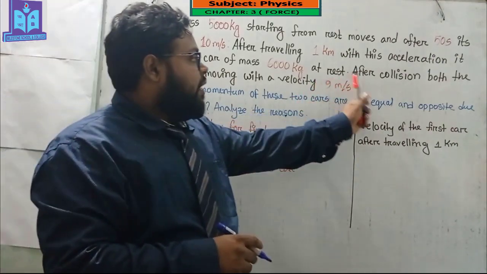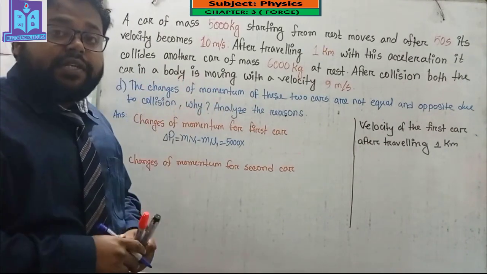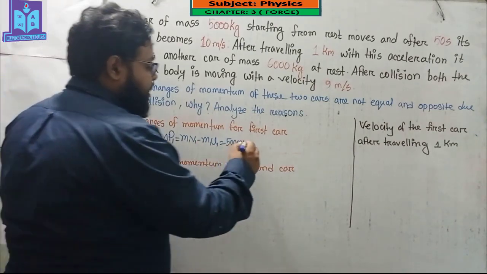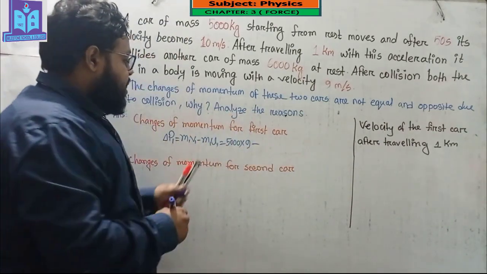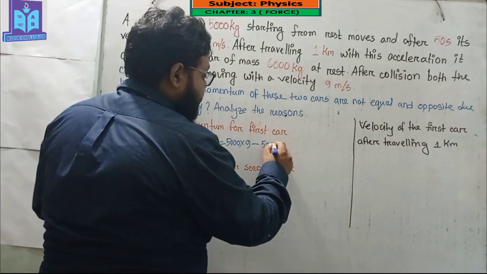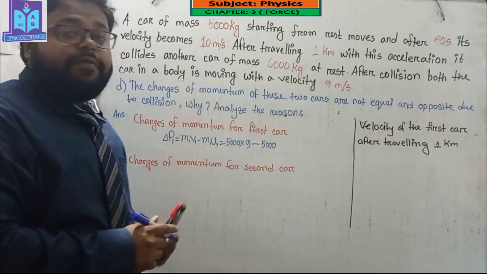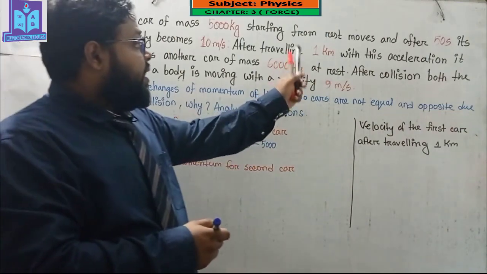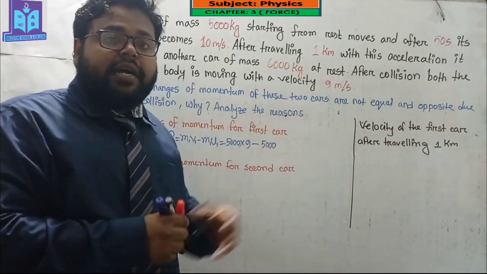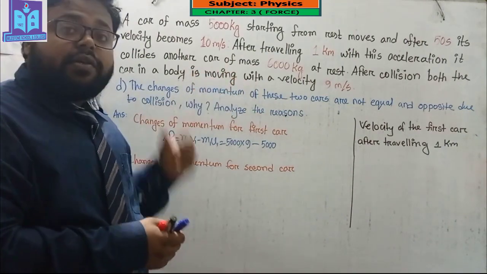After collision, both cars in a body are moving with the velocity of 9 meters per second, so the final velocity for the first car is 9, and again the mass of the first car is 5000. But we don't know the initial velocity for the first car, because after traveling 1 kilometer, the velocity gained by the first car will be the initial velocity for this collision.